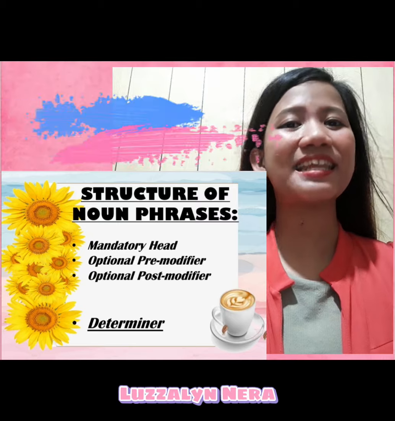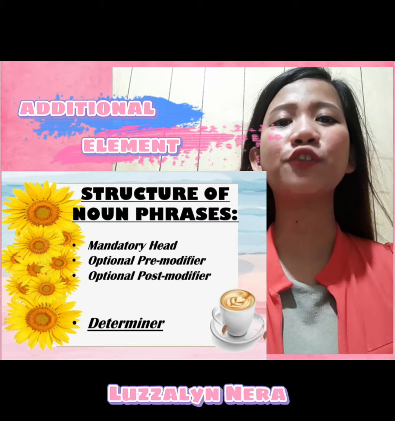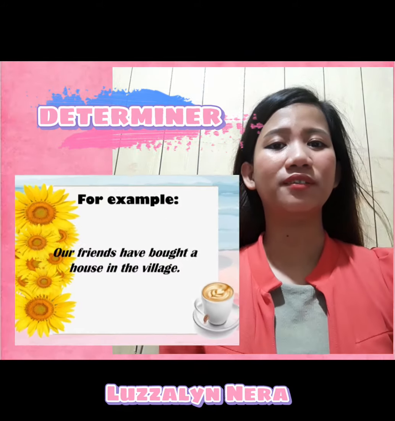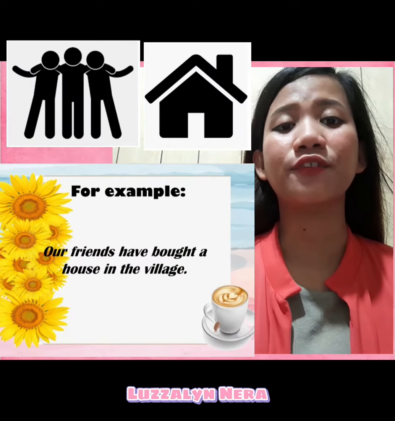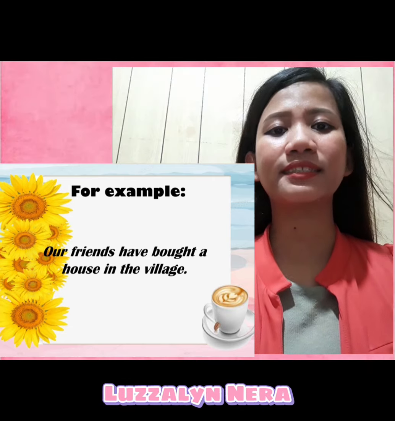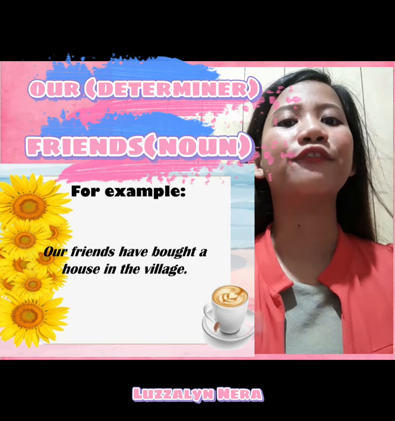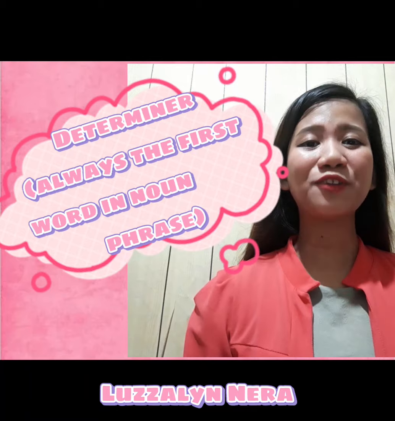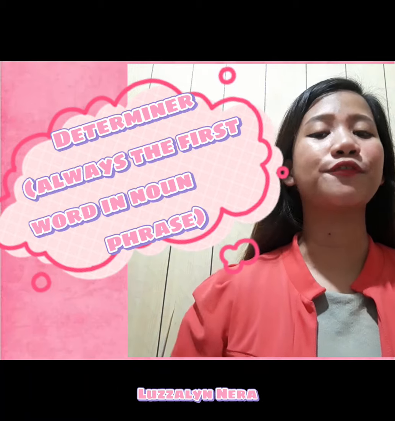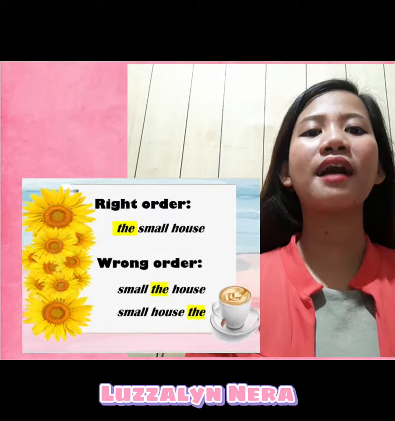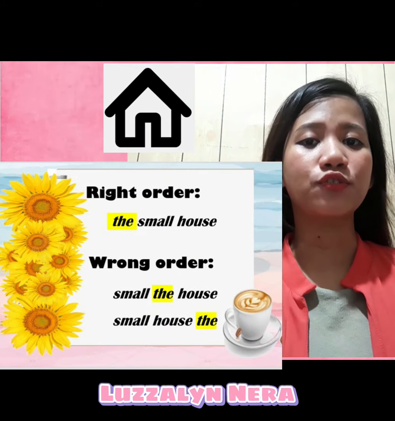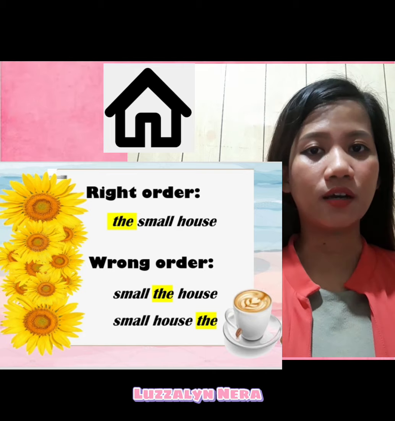But noun phrases can have an additional element in them which we don't find in any other kinds of phrases: a determiner. For example, our friends have bought a house in the village. In this sentence, our is a determiner and friends is a noun, and both together is a noun phrase. If the noun phrase has a determiner, it is always the first word. For example, we have to say the small house, not small the house or small house the.